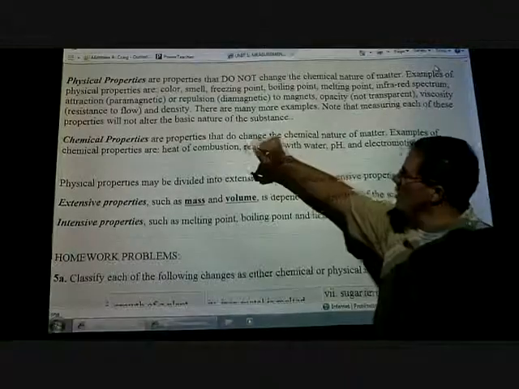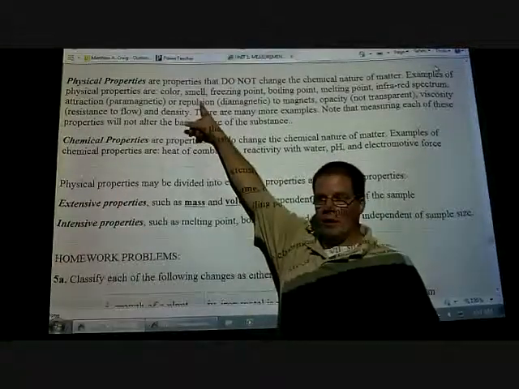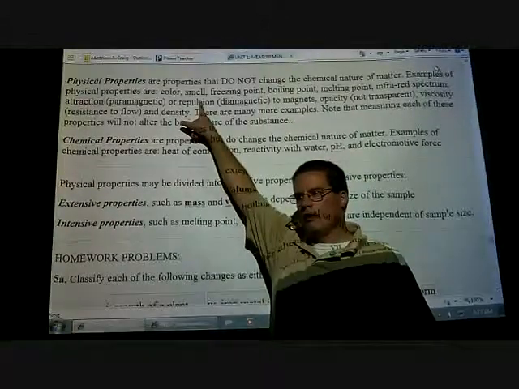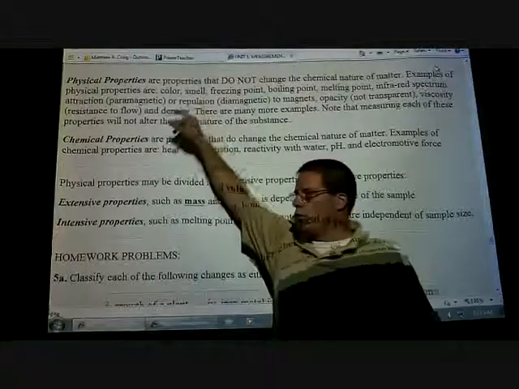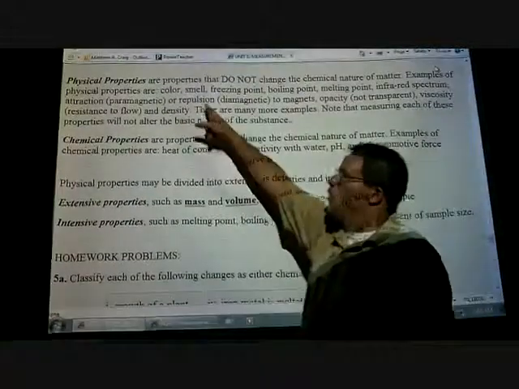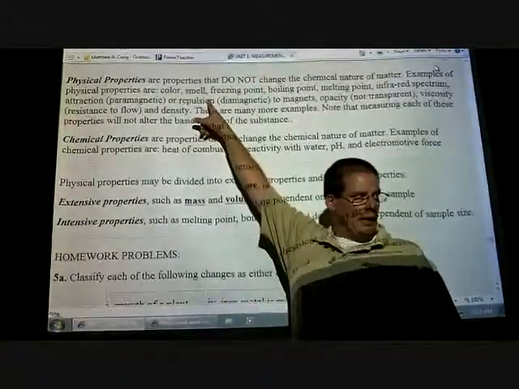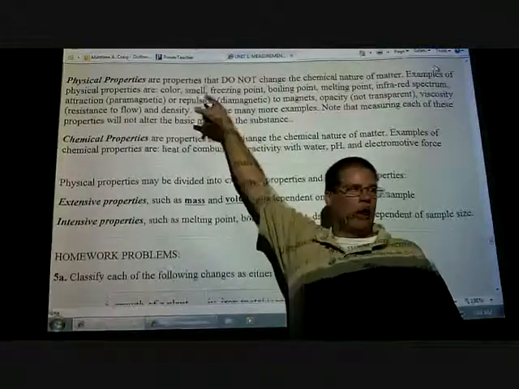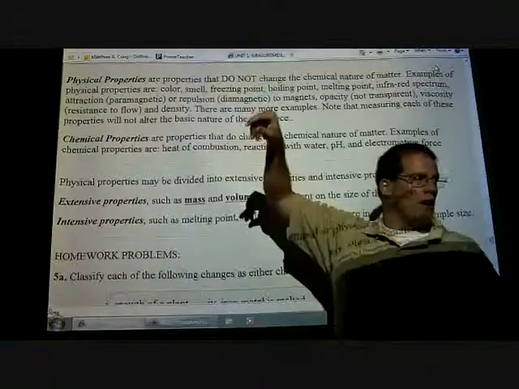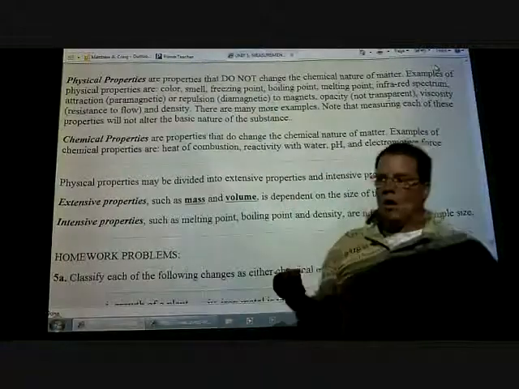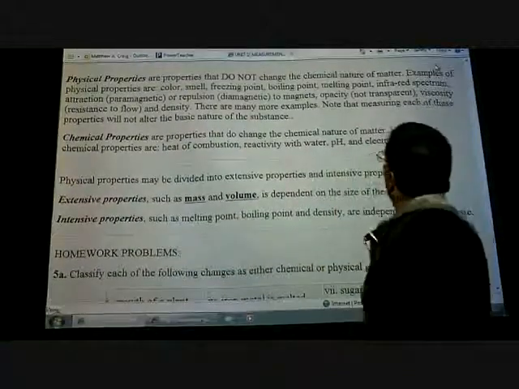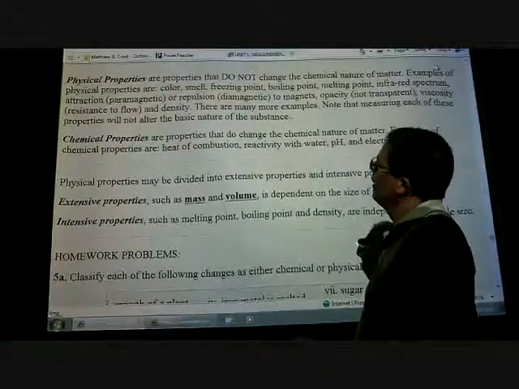Some other things that don't change, the physical properties, the smell, okay? Generally, the warmer something gets, can you smell it better or not as much? Better, because once you start heating stuff up, it starts generating those gases. Yeah, so if you want to keep something from stinking, keep it cool. Okay, that actually slows down the metabolic decay rate and all that other stuff. So smell, if it's a dead thing we're talking about. Freezing point, boiling point, regardless of what state it's in, it still has that same temperature at which it freezes or boils. Not going to worry about the infrared.